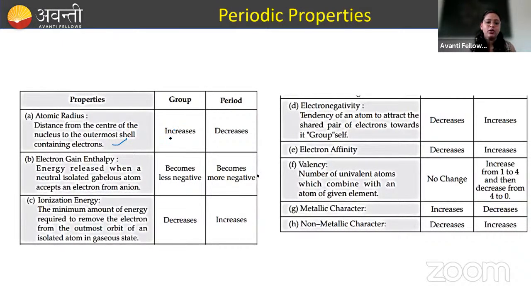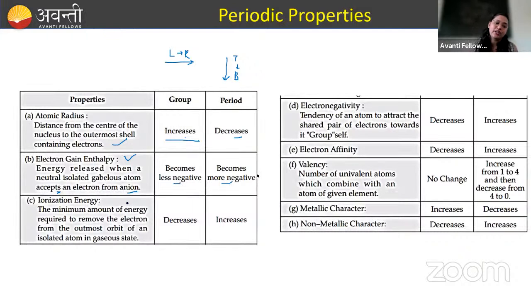What happens down the group? It increases, and across the period, from left to right, what is happening? It decreases. Top to bottom, it increases. Electron gain enthalpy, you know, is the energy released when a neutral isolated gaseous atom accepts an electron and forms an ion. This is less negative, this is more negative.